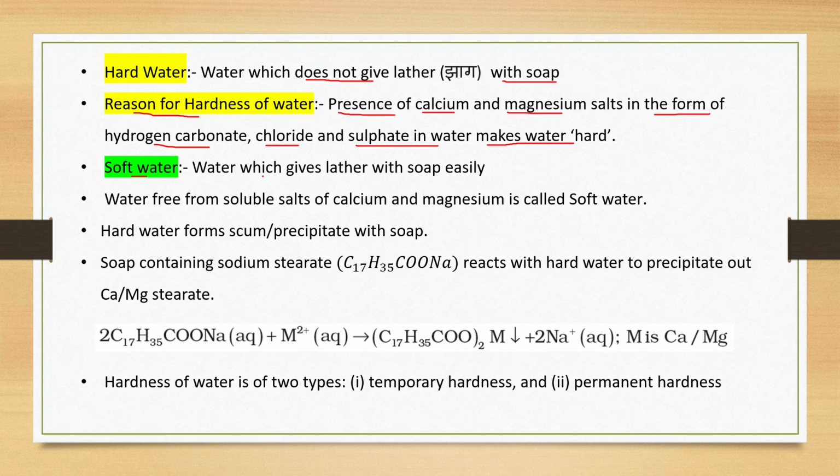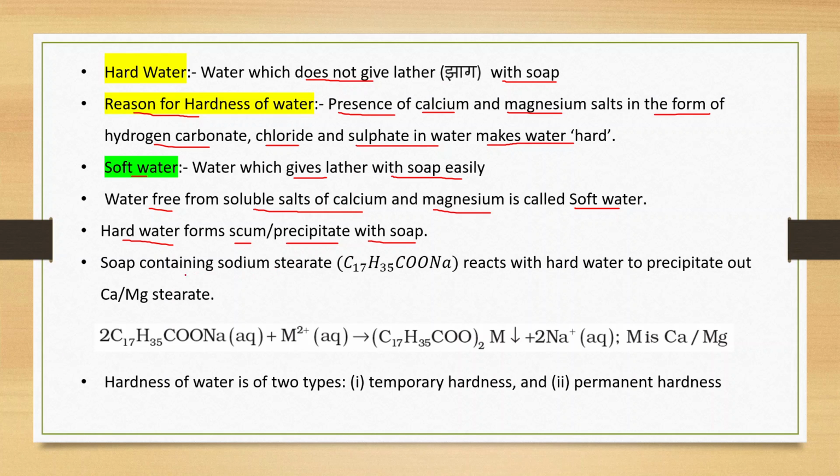Soft water: water which gives lather with soap easily. Water free from soluble salts of calcium and magnesium is called soft water. Hard water forms scum, that is, a precipitate, an insoluble substance with soap. As we know, soap is the sodium or potassium salt of higher fatty acids.